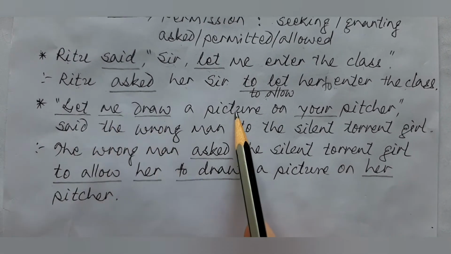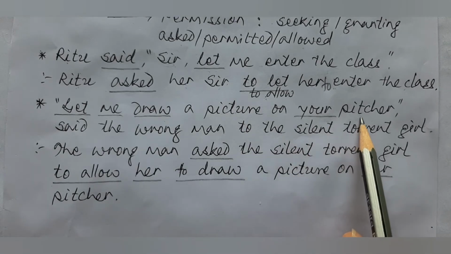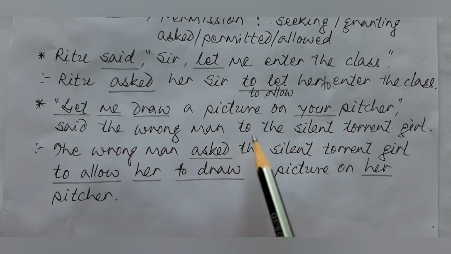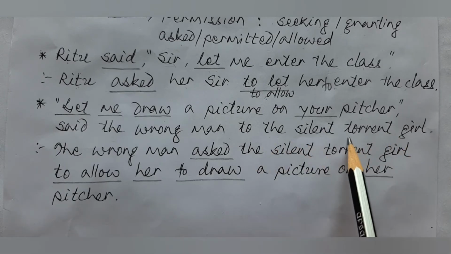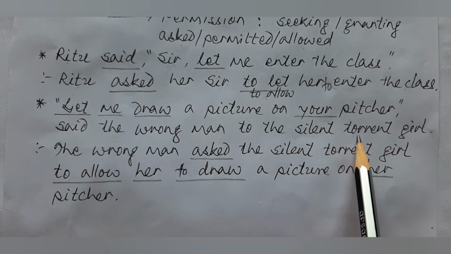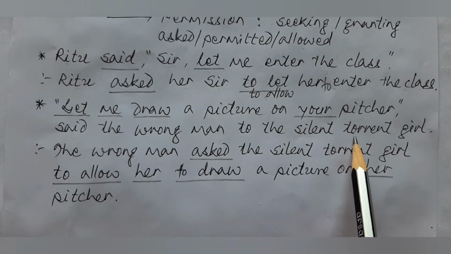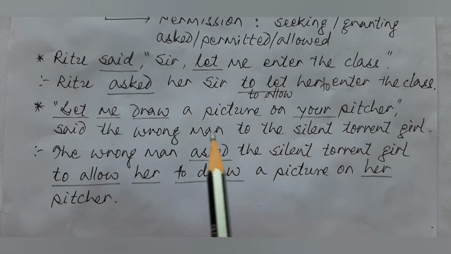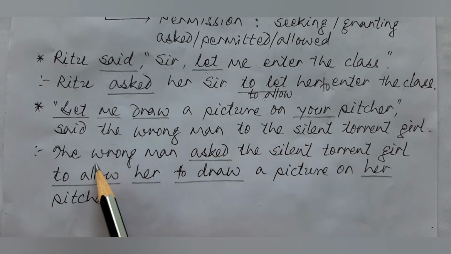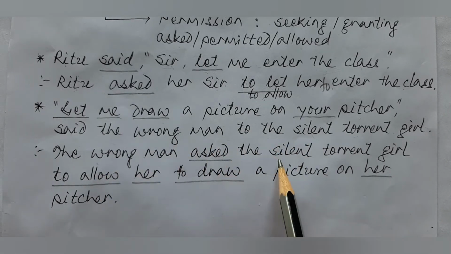Let me draw a picture on your picture, said the wrong man to the silent torrent girl. See, this is an example from The Wrong Man in Workers' Paradise, in the earlier course. So there is a silent torrent girl. This is the speaker and a listener. So the wrong man asked the silent torrent girl.